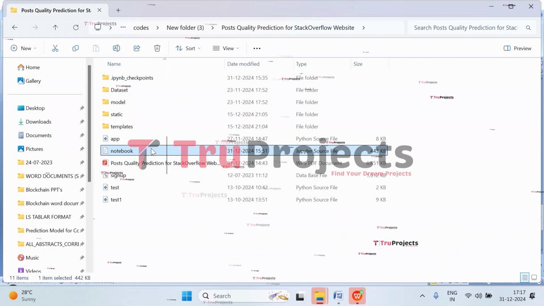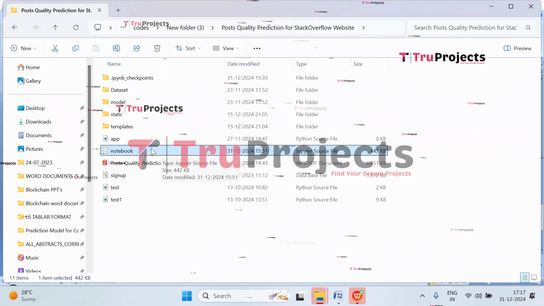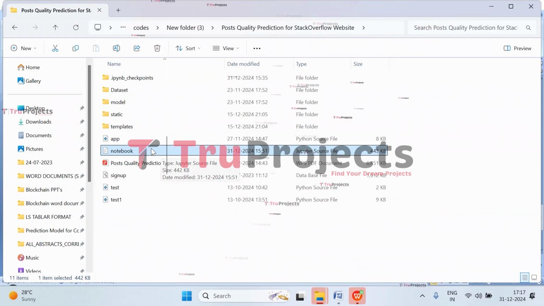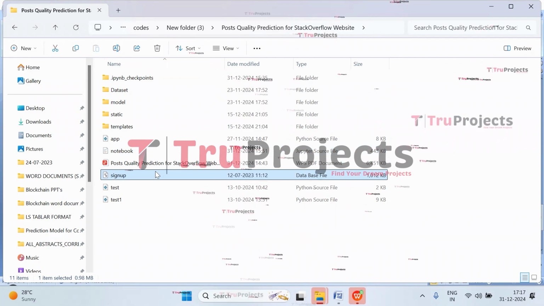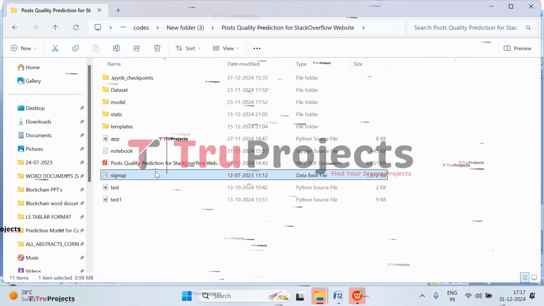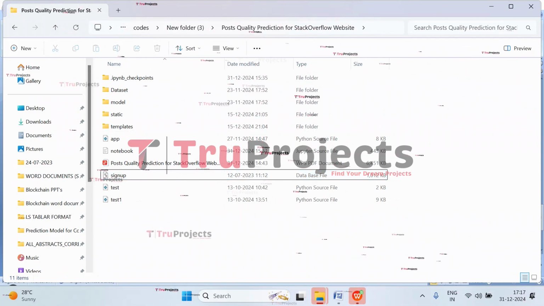And here we have the notebook.ipynb file. This is a Jupyter notebook file which contains a combination of code, graphs, and outputs all in one place. It allows users to write and execute code in individual cells, making it a popular choice for data science. And this is the last file, that is the signup.db file. This file is a database file which is used to store the user information. So this is about the code folder.